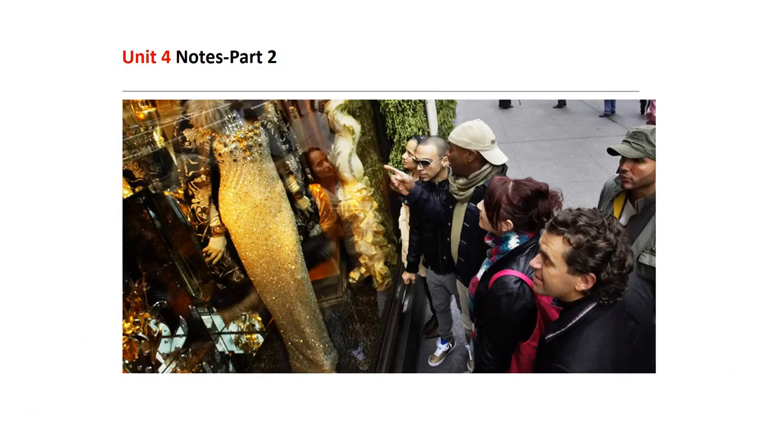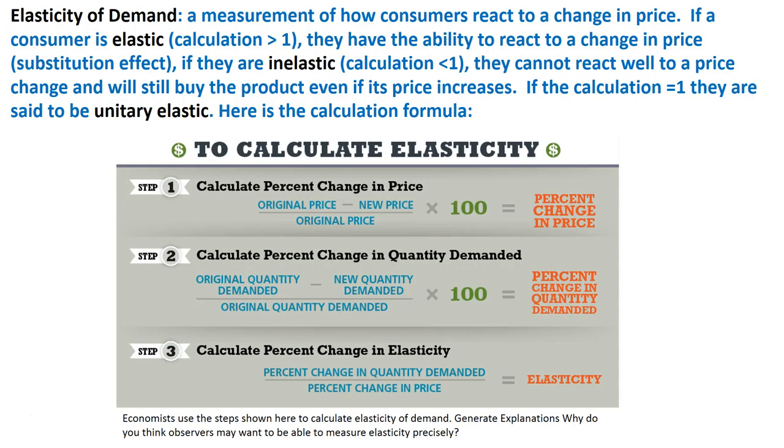Okay, so this is part 2 of Unit 4. We're going to talk about elasticity for a minute. Elasticity is a measurement of how consumers will react to a change in price. And so if a consumer is elastic, and when we run this formula here you get an answer that's less than 1, that means that consumers have the ability to react to a change in price by utilizing that substitution effect. Meaning, if the price of something they buy goes way up, the law of demand kicks in, says they're going to buy less of that good.